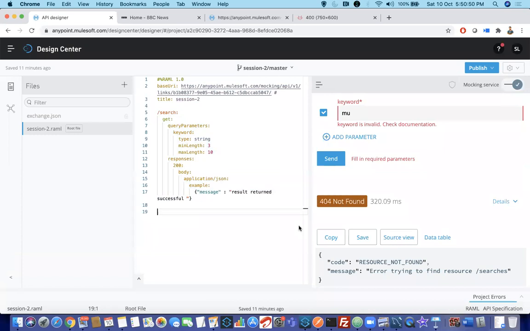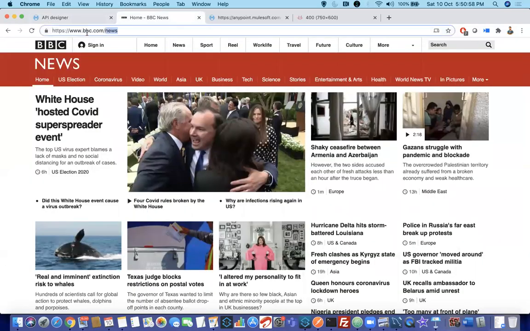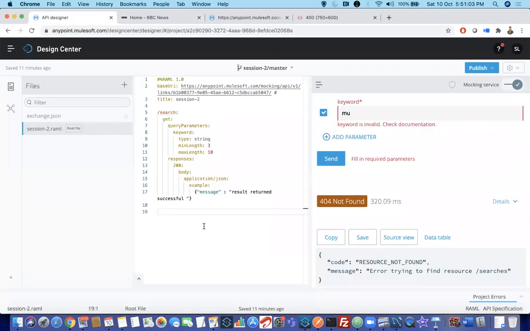Okay, thank you. So now how to create multiple resources. Search is done. Now let us move to BBC only. Now I want to use something like news and sport. Let search be there. I wanted to add another resource. When you want to add another resource, follow the indentation. This is separate, so this is one resource. The second resource is totally different, so it should be in the straight line of the search. You cannot have it here, you should have it here, right?